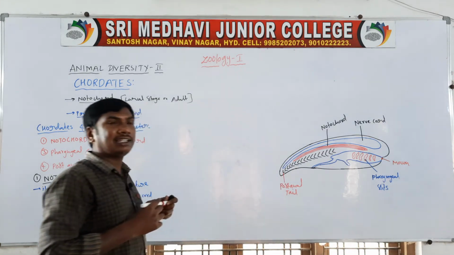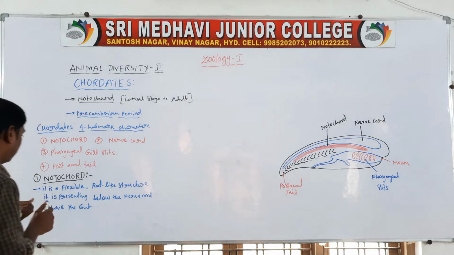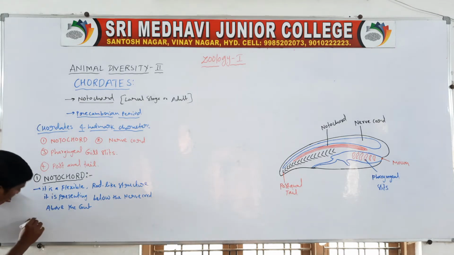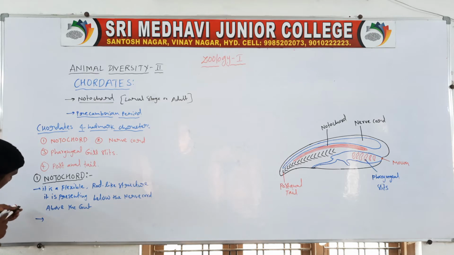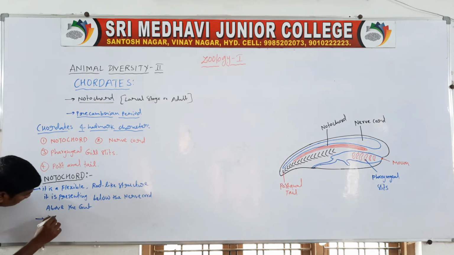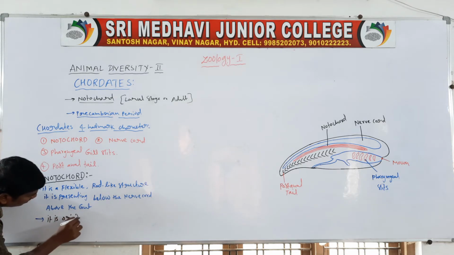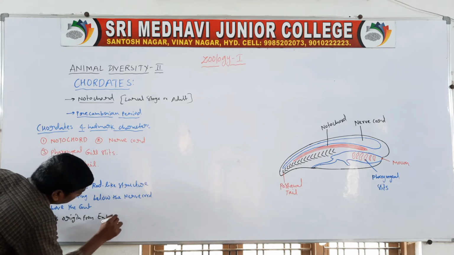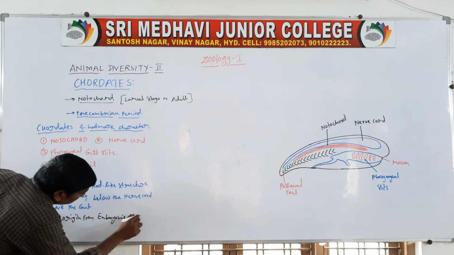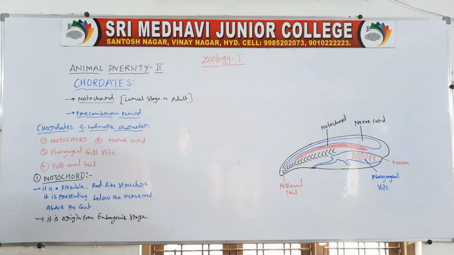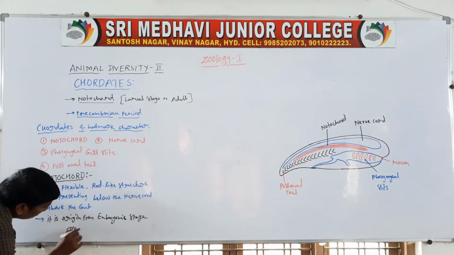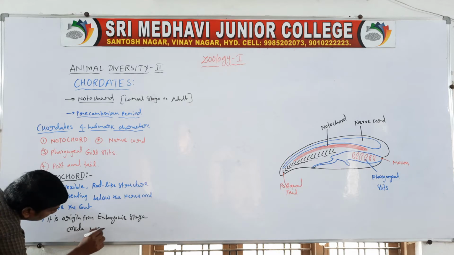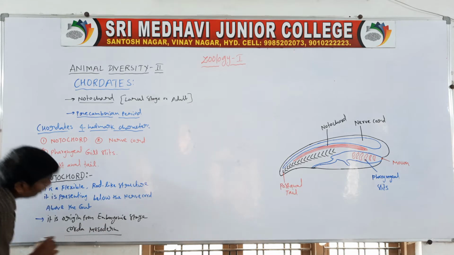Next one, it originates in the embryonic stage, from the chorda mesoderm.